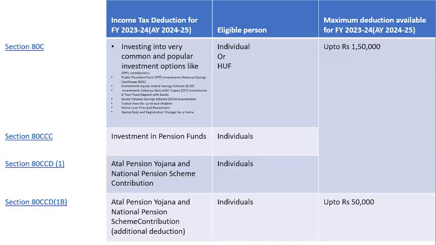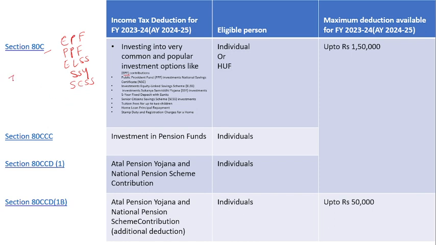So let's start with our sections, which are the deduction sections. The first deduction section is section 80C. 80C is for investment or contribution in EPF, if you have contributed in PPF, that is Public Provident Fund, if you have contributed in ELSS, that means Equity Linked Savings Scheme, if you have contributed in SSY, that is Sukanya Samriddhi Yojana. It is also for the Senior Citizen Savings Scheme, that is SCSS, if you have invested in the Senior Citizen Savings Scheme.